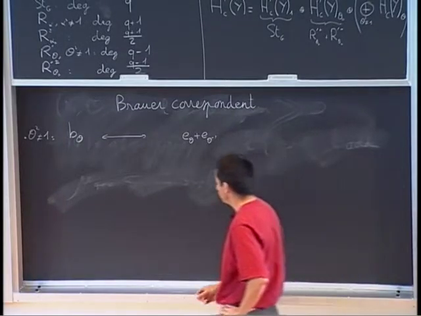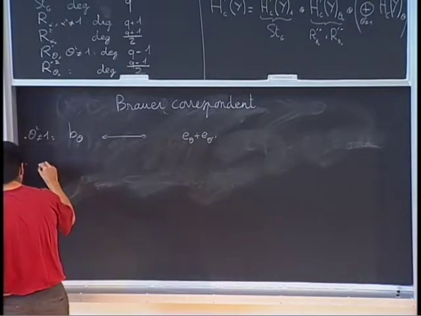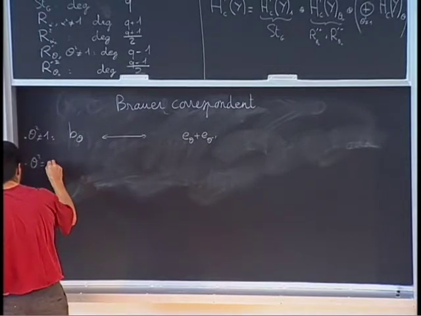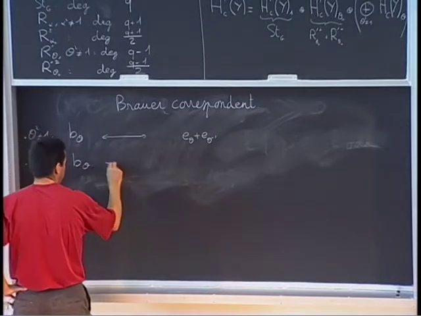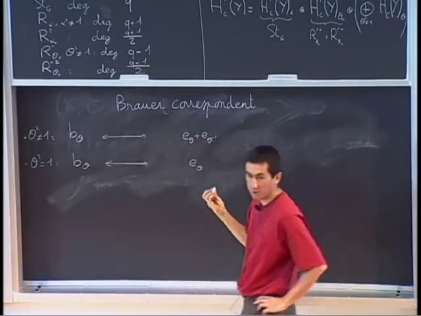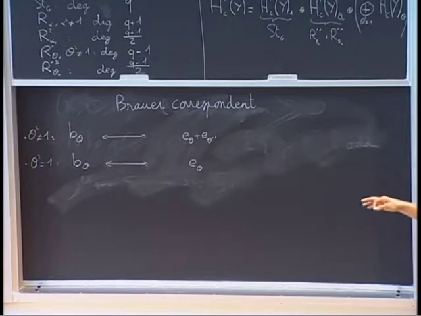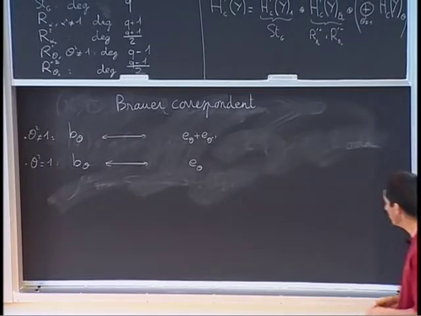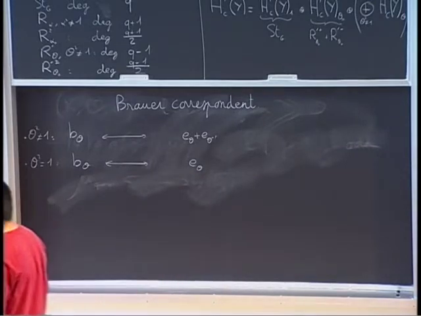For the other case, if theta squared is equal to 1, the Brouwer correspondent of B_theta will be just e_theta, because e_theta is really central in the normalizer, because sigma acts trivially on it. Okay? Well, so we have this Brouwer correspondent.